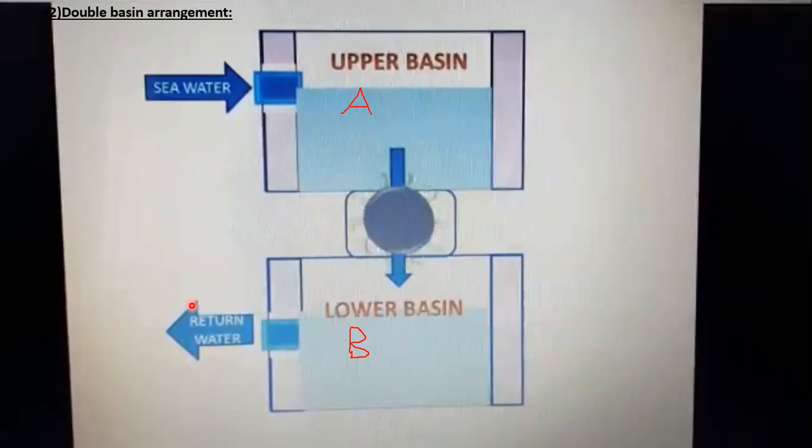So this is the twin basin system. This gives a longer and more continuous period of generation per day. Okay, so the small gaps in the operation of such stations can be filled by thermal power. So if you take it complementary with the thermal power station, the small gaps, which means the times we are not able to produce power, can be filled by the thermal power plants, which are complementary, meaning additional.